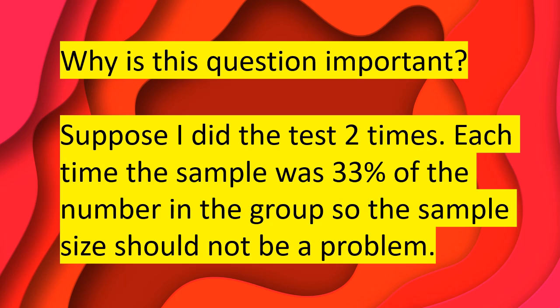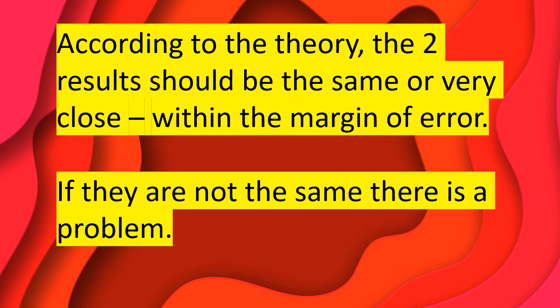Why is this question important? Suppose I did the test 2 times. Each time the sample was 33% of the number in the group, so the sample size should not be a problem. According to the theory, the 2 results should be the same or very close within the margin of error. If they're not the same, there's a problem.